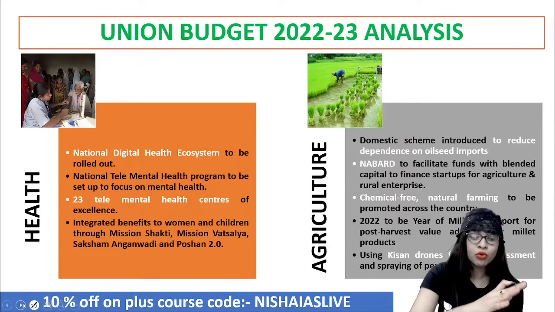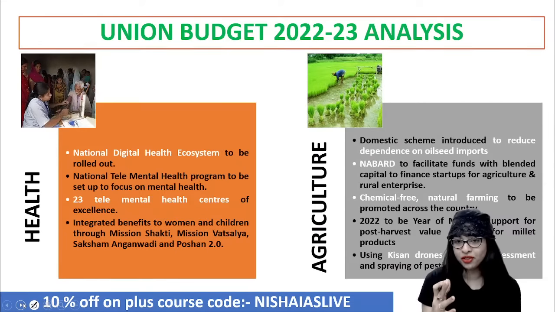Now, moving on to agriculture, which is very, very important. We know that Kisan drones will be put up. Apart from that, the government also said in the budget that a domestic scheme will be introduced. Why? Because they want to reduce the import of oil seeds. If you see, pulses, oil seeds and all are very, very important. The more you import, the more you have to pay for it. So now, basically to reduce that, again in agriculture, they said, okay, this particular announcement will be made.